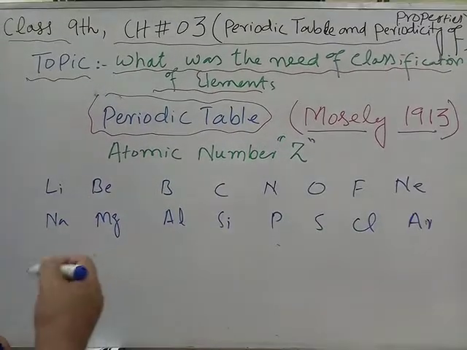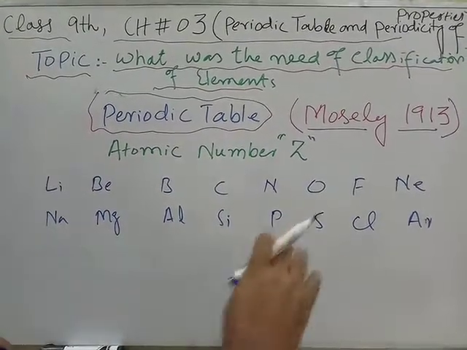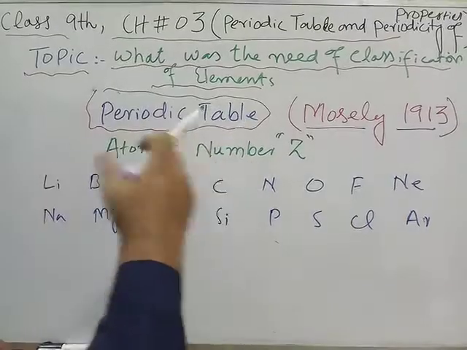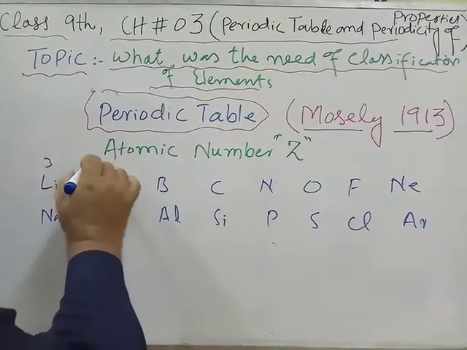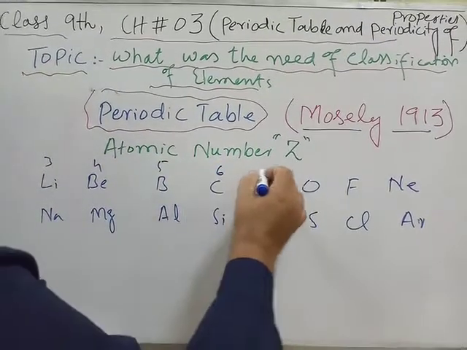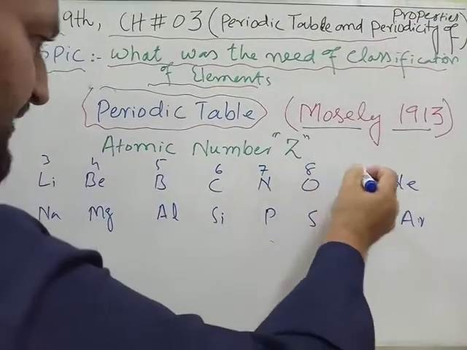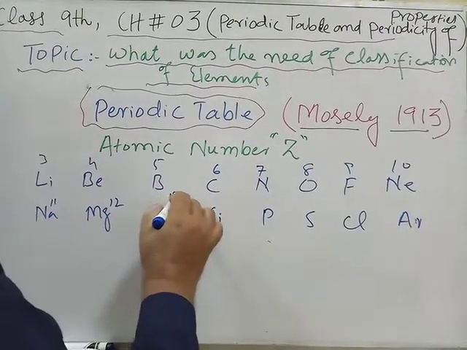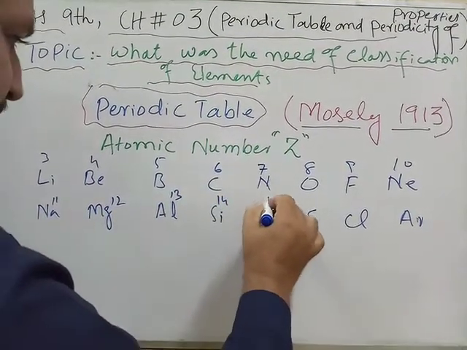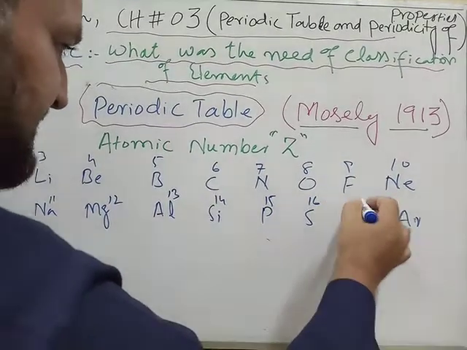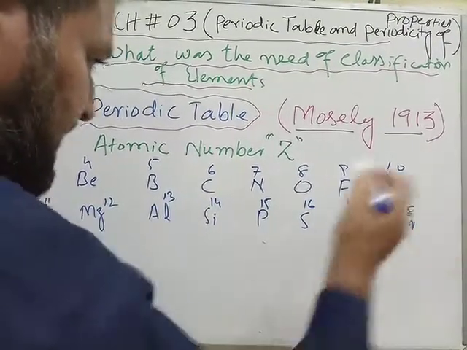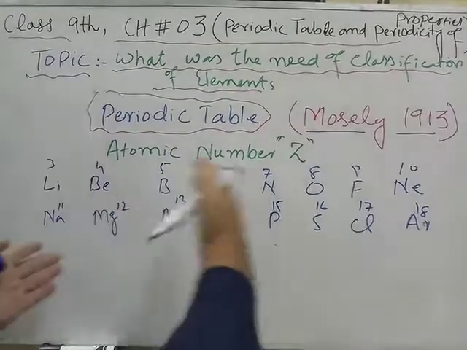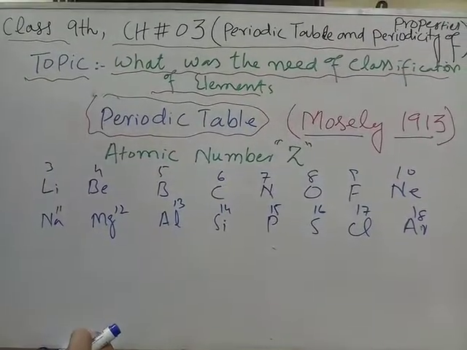This means when we arrange the elements in increasing order of atomic number, for example, hydrogen has atomic number 1, helium 2, lithium 3, beryllium 4, boron 5, carbon 6, nitrogen 7, oxygen 8, fluorine 9, neon 10, sodium 11, magnesium 12, aluminium 13, silicon 14, phosphorus 15, sulfur 16, chlorine 17, and argon 18. So this is the increasing order of atomic number, and I have arranged these elements.